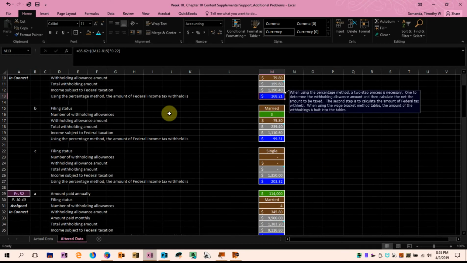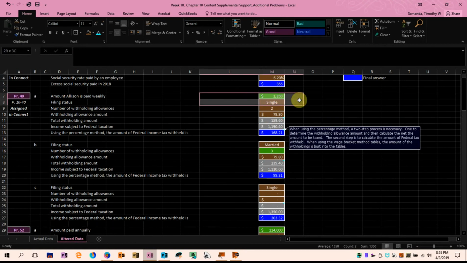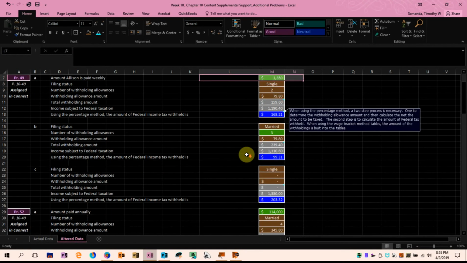Changing the scenario slightly, now the status is married, and the filing status is married with 3 withholdings. I've changed that. Income stays the same using my altered value of $1,350 per week.